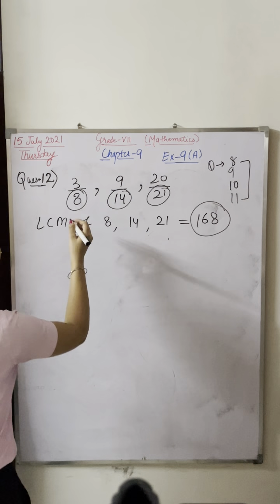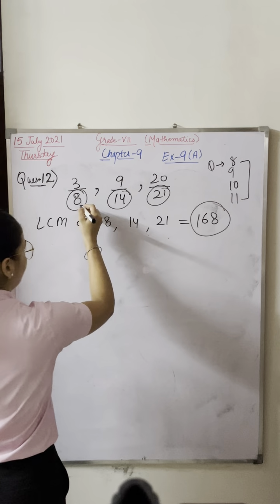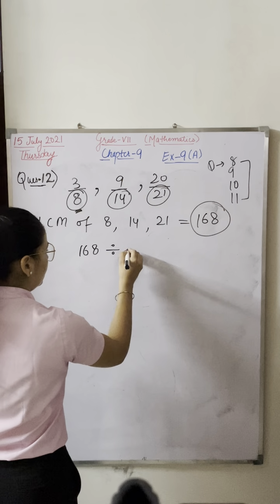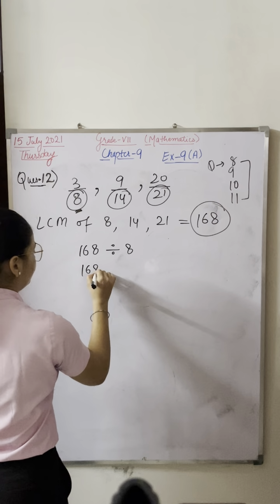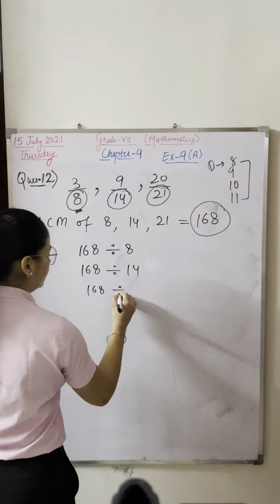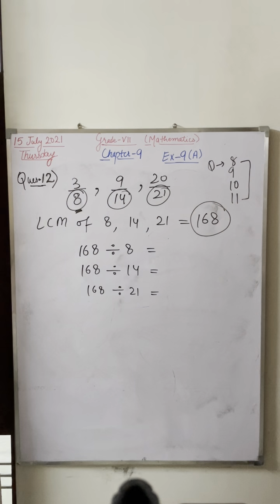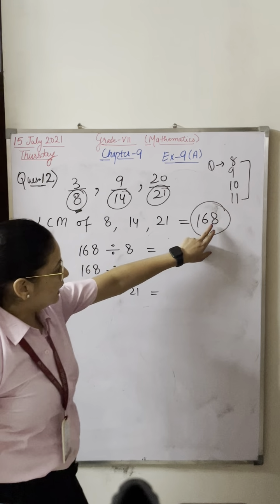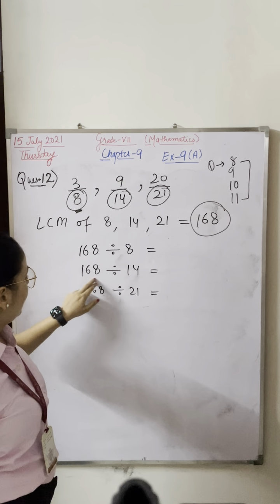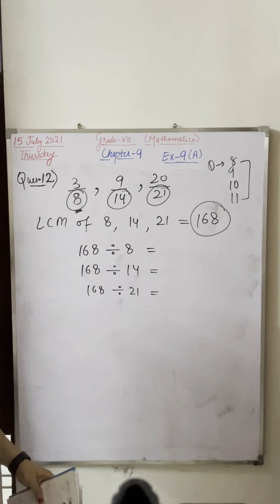Now please tell me, divide 168 with 8, divide 168 with 14 and divide 168 with 21. Now tell me what will be the answers. After taking out the LCM, you have to divide this LCM with each denominator. Find out the answers quickly.